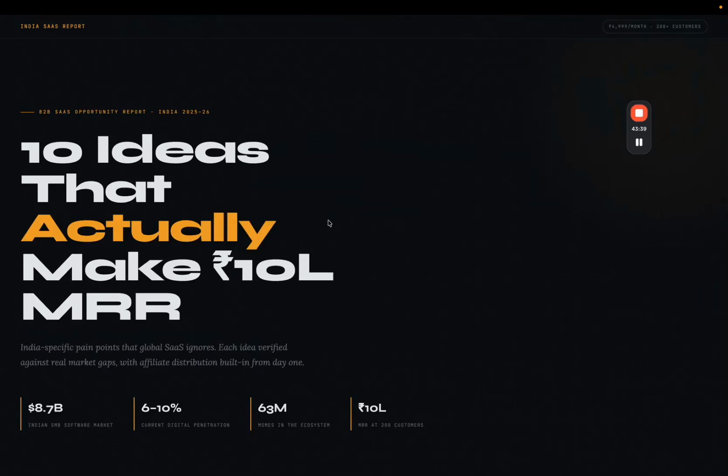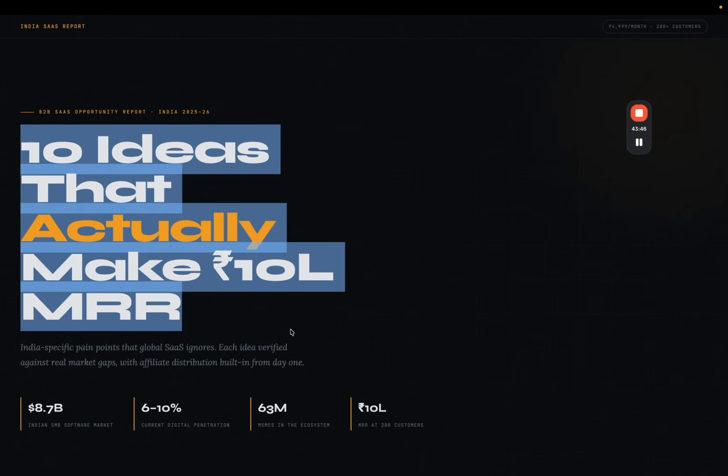So take action, because I have given you everything you need to make your first 10 lakh with any SaaS app for any business industry you need, and you don't really need any complicated tool to do that, to be really honest. Okay. So yeah, just go ahead and take action.